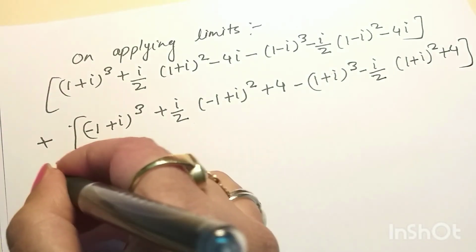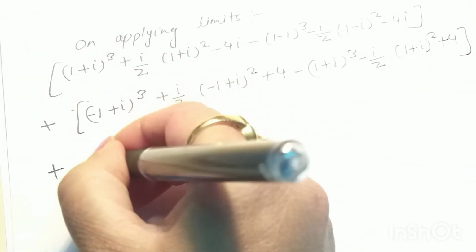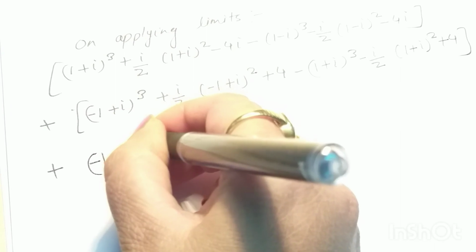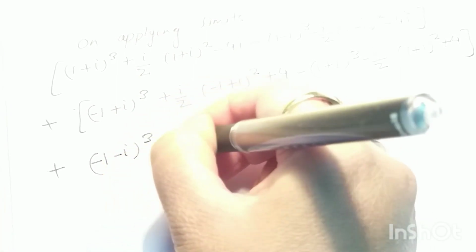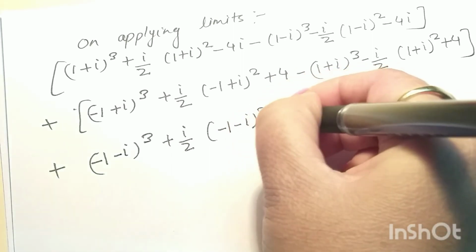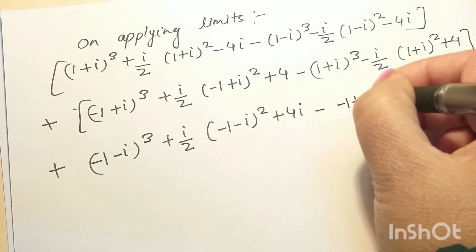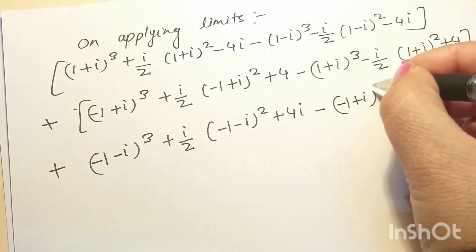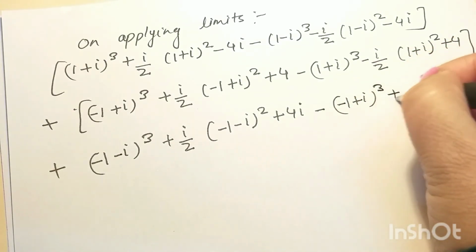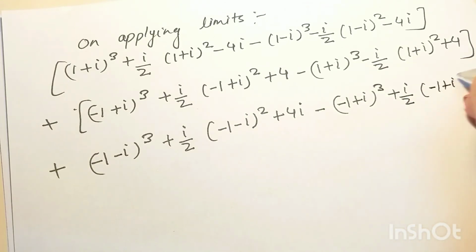For the next term, plus (−1−i)³ + i/2 (−1−i)² + 4i minus (−1+i)³ + i/2 (−1+i)² + 4i.